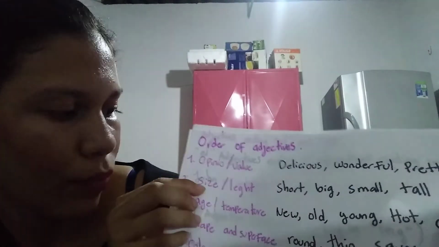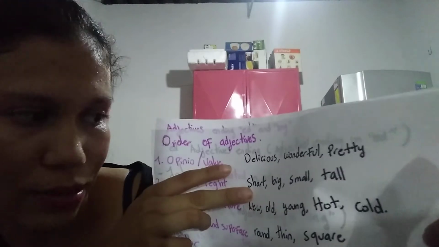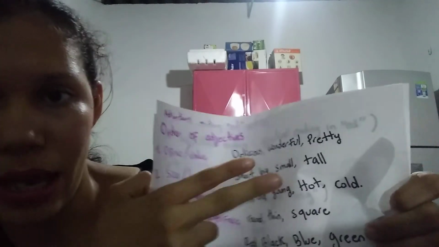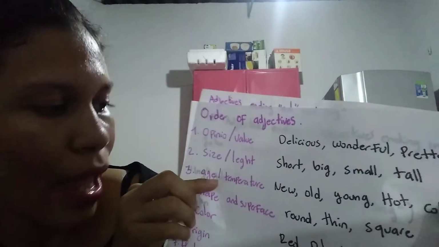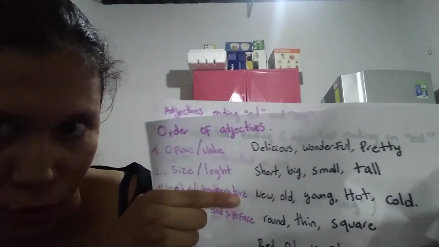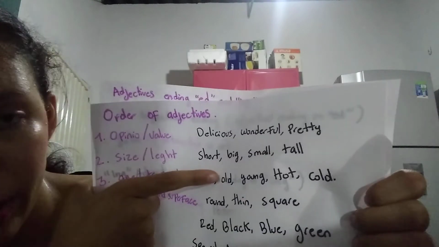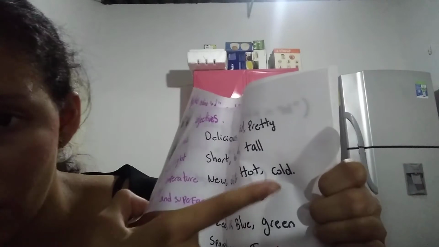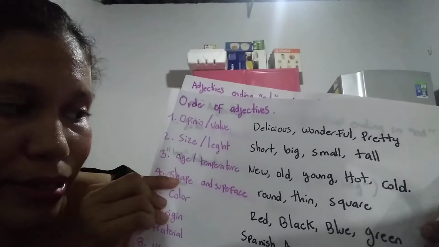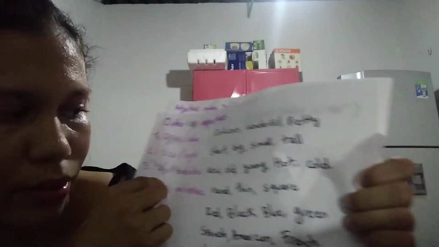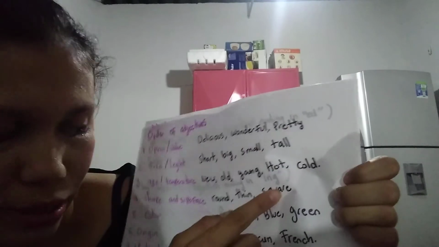Second, size and length, that is short, big, small, and tight. Third, age and temperature, that is new, old, young, hot, and cool. Fourth, shape and surface, that is round, dim, and square.